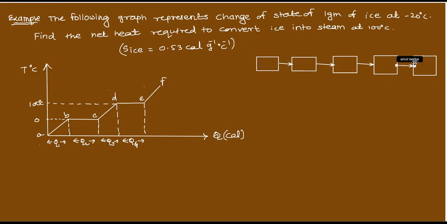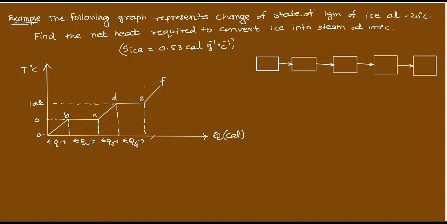Same like that only we will do. See here, A to B is there, A to B. A to B is what? Melting point. It reaches to melting point, yes or not? Here it is melting, no? So at 0 degrees Celsius, it starts melting. So this is melting process.